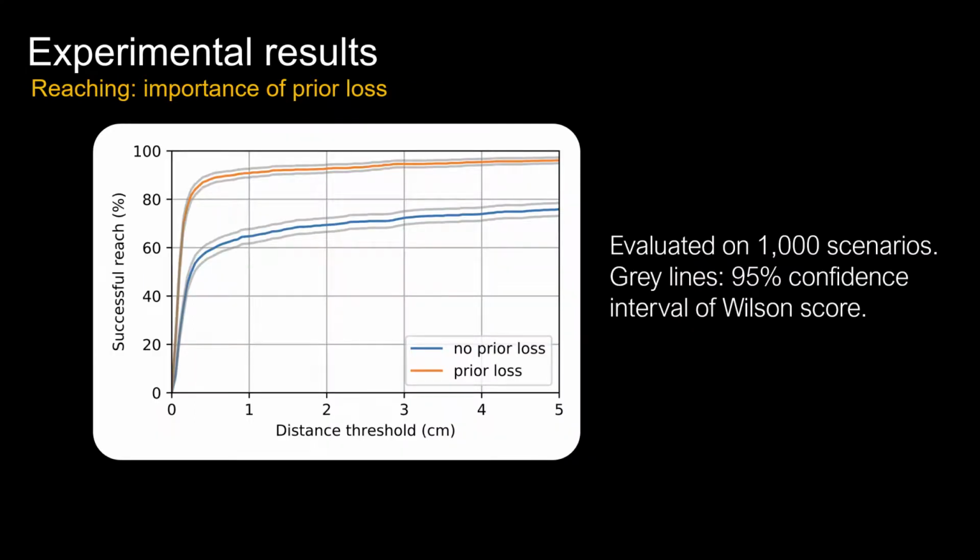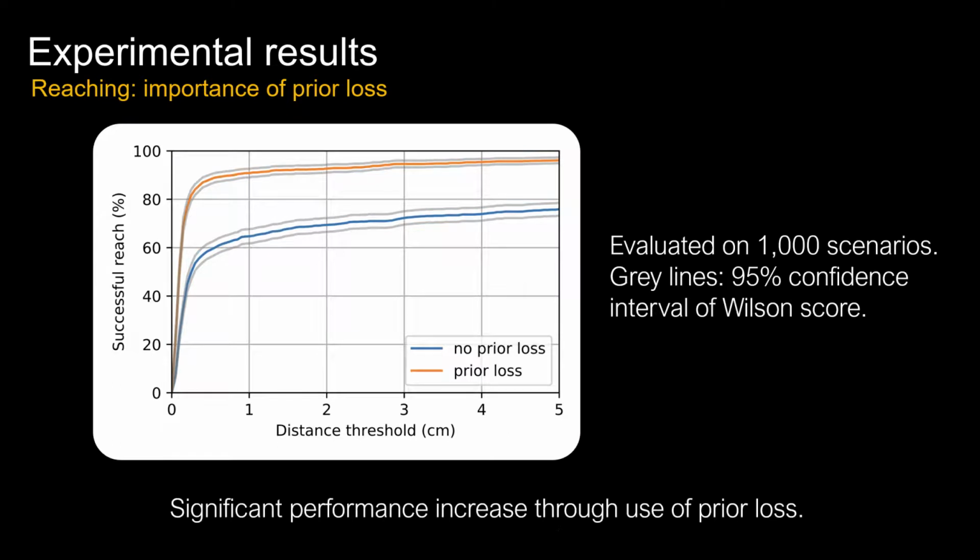To gain a better understanding of the importance of prior loss, we plot the reaching success rate versus distance threshold to the target, evaluated on 1,000 scenarios. We found that adding the prior loss in the AM objective function significantly improves reaching success rate. Also, within a distance threshold of 5 mm, we achieve over 90% reaching success.